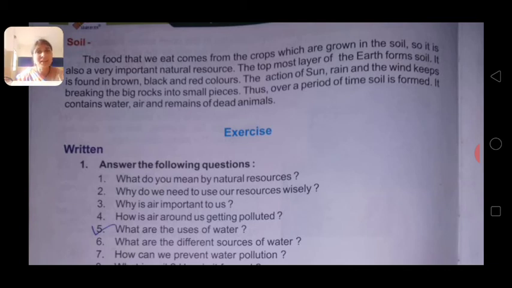Have you ever thought where the food we eat comes from? Where does it come from? Where is it grown? In the soil. Okay, in soil only. So it is also a very important natural resource. Okay, soil is also a very important natural resource.